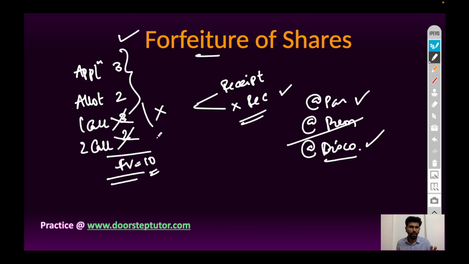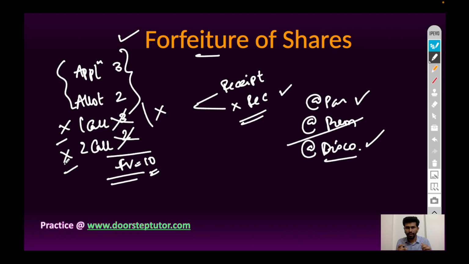So generally what the company does, if they receive application money and allotment money and they do not receive call money, then they will send a reminder to the applicant for payment of call money. Even after the second call, if the applicant does not provide both the call moneys, then after sending reminders they will cancel the shares.